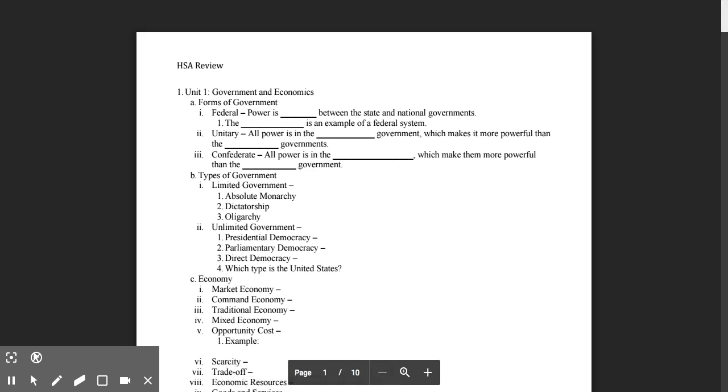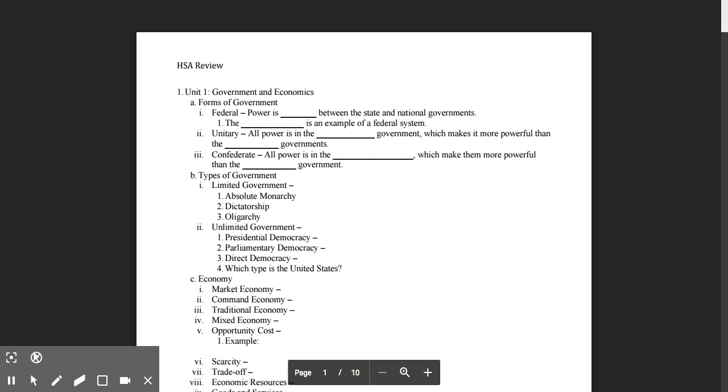There are several different forms or systems of government: federal, unitary, and confederate. In federal government, power is shared or divided between the state and national governments. The United States is an example of a federal system.